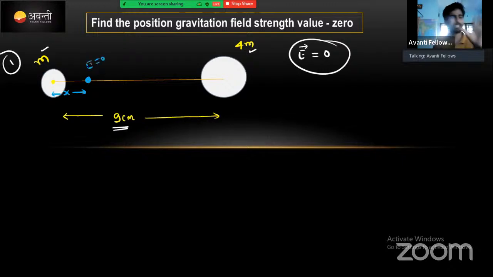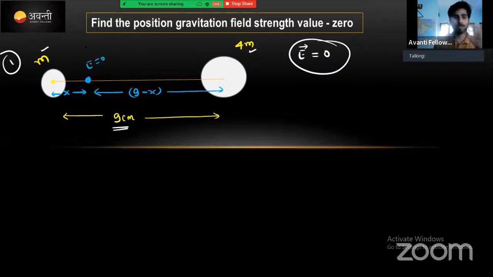I don't know what that x is. If it is x, what will be the remaining distance? The total distance is 9 centimeter. x is gone, then the remaining will be 9 minus x. Correct?